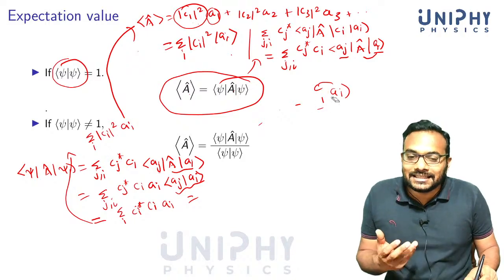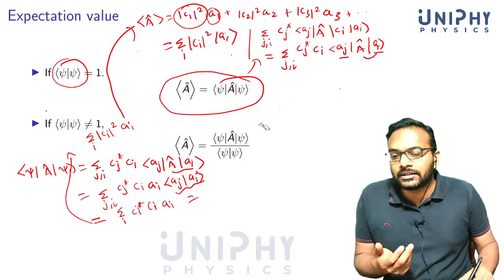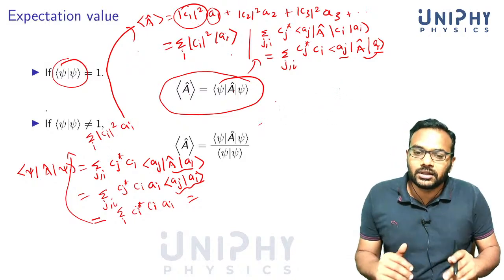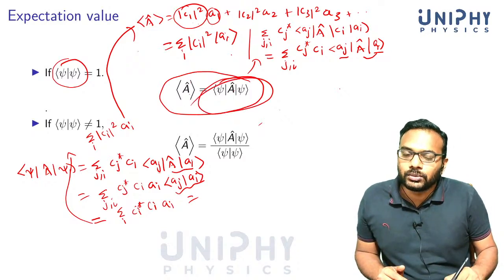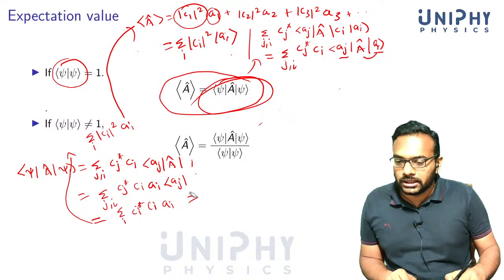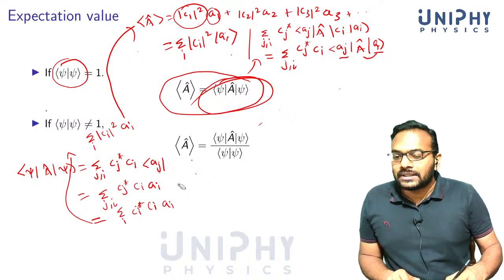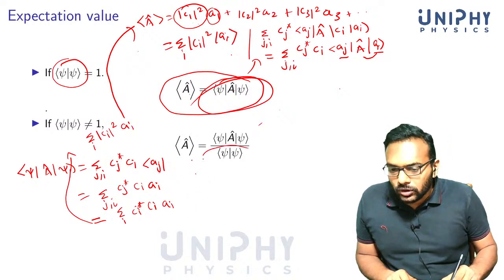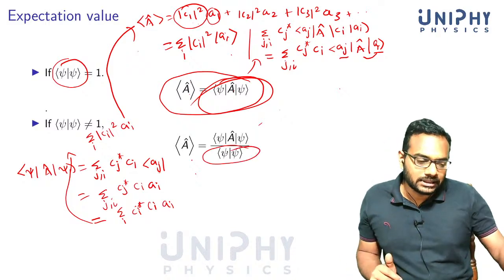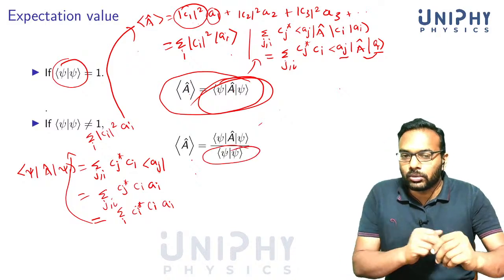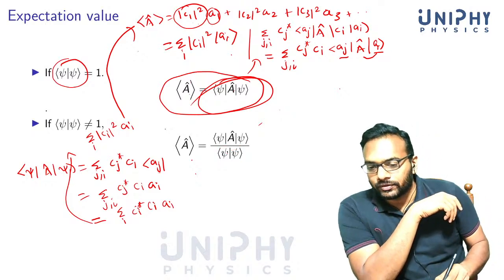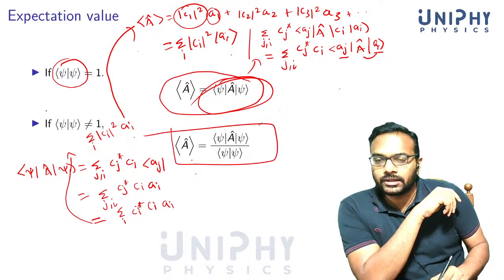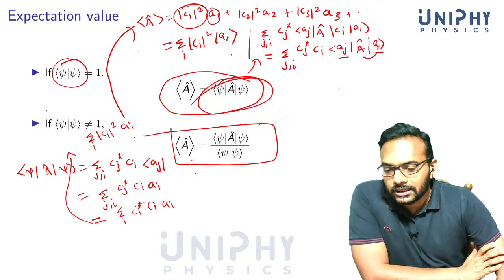So if the state is given, and you need to calculate the expectation value of an operator, which means the average value of an operator, this is what you will actually do. Now, if the state is not normalized, of course, you have to normalize it by dividing by the norm of the vector psi, that's all. So this is the general definition of calculating the expectation value. I hope that is clear.